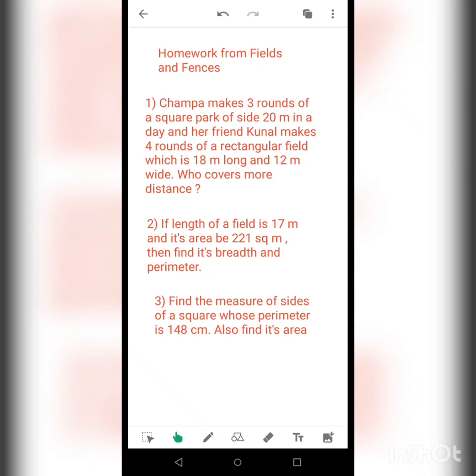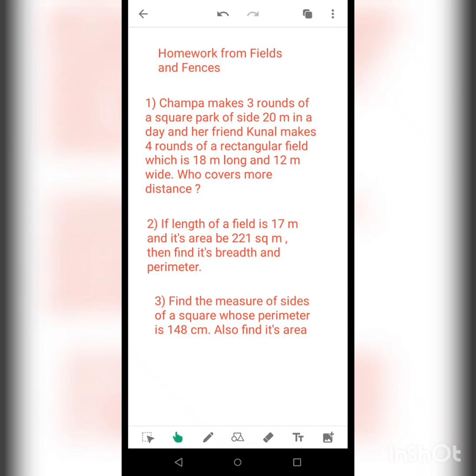First you find out its perimeter, then that person makes 4 rounds of the rectangular field. You find out the distance covered in 4 rounds. Now you compare them. Whichever person covers more distance, you will mention that person's name. But for that you have to calculate the things that I mentioned to you right now.